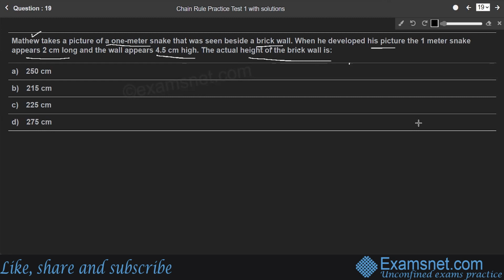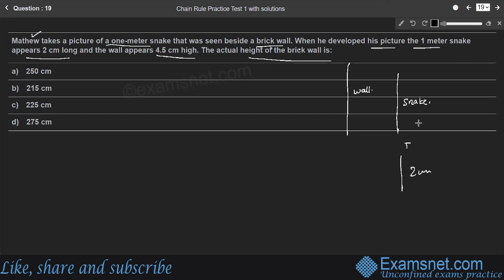So we'll consider a brick wall. And he takes the picture of a snake. So we'll consider this as a snake. And he developed his picture, the 1-meter snake appears 2 centimeter long. So we'll consider the picture of the snake, which is 2 centimeter.